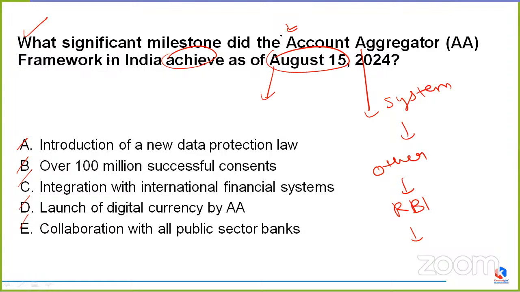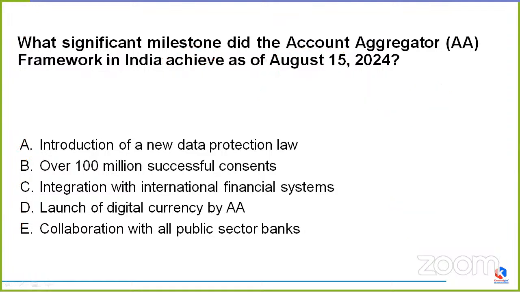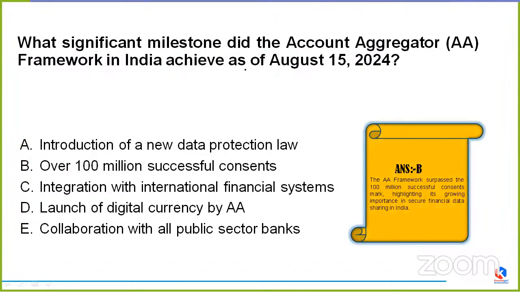Okay. So yes, a few have answered this time. Sandeep is saying option D. Ravi Naik is saying option D. But friends, it is option B. That is the addition of over 100 million successful consents. The most significant milestone which the account aggregator framework in India has achieved as of August 15, 2024 is the addition of over 100 million successful consents. So Praful and Ravi, this time also the correct option would be option B.